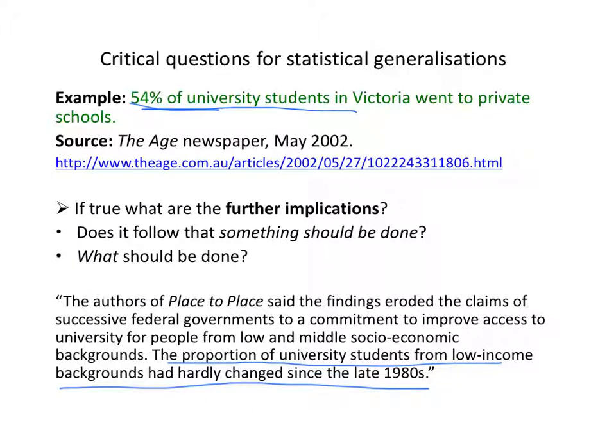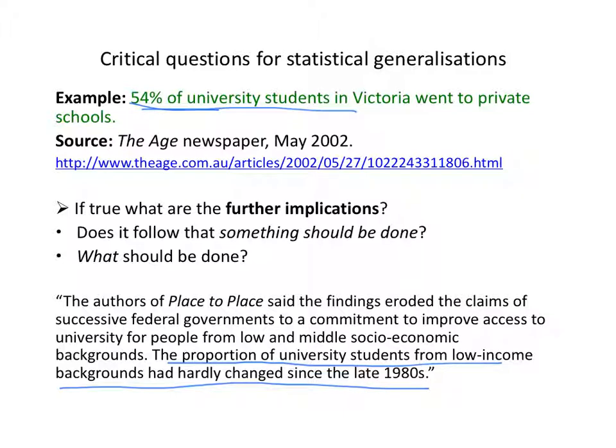If the trend was upwards, on the other hand, and you thought it was important that private school students weren't overrepresented in universities, then you might think it would follow that we should try and do something about it to change this statistic. And of course there are many other questions you could ask about this.